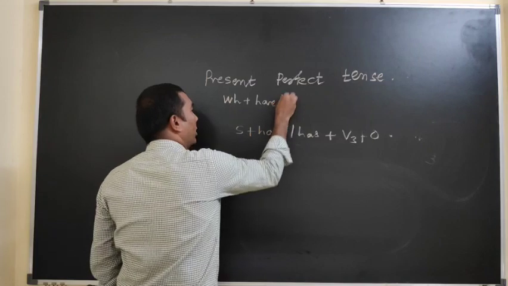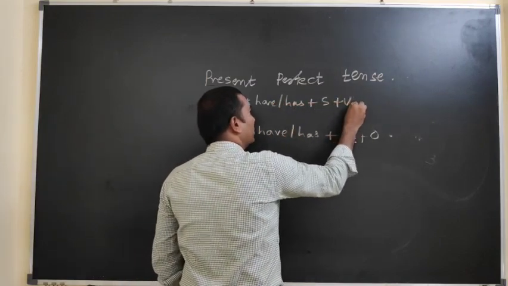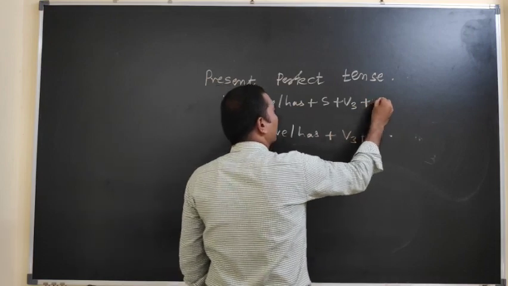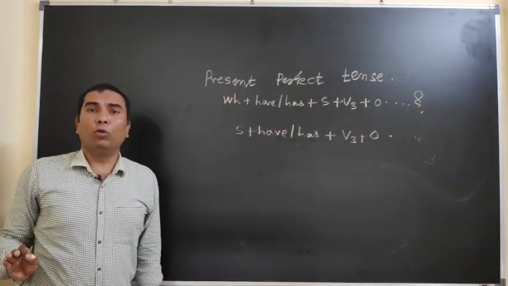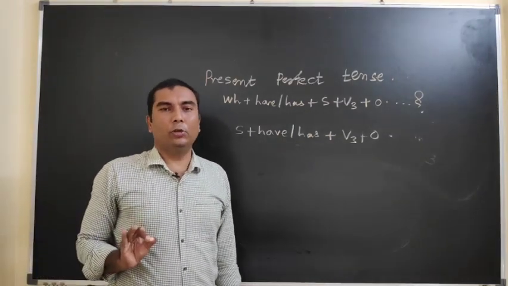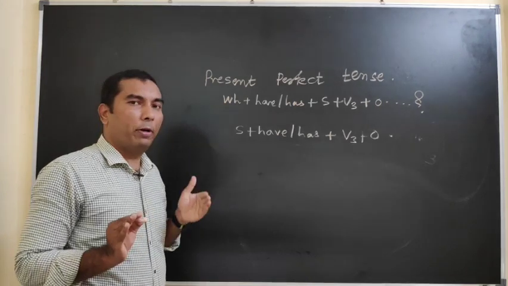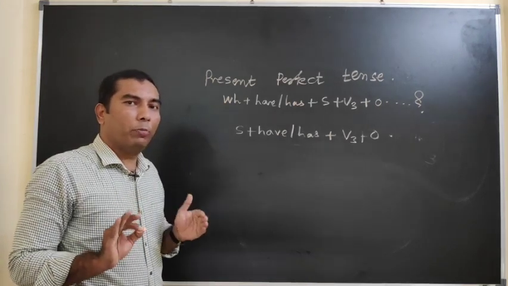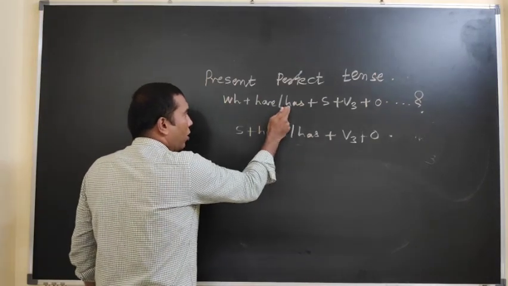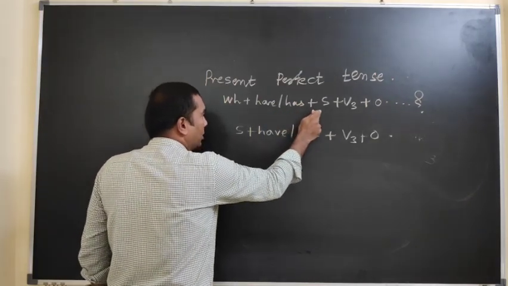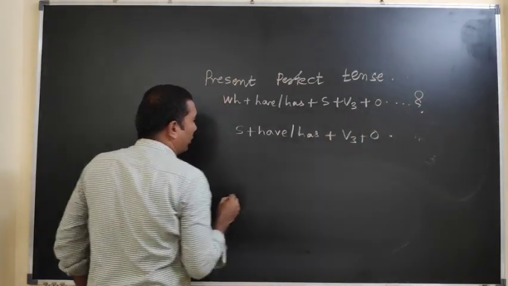Have or has plus subject plus verb 3 plus object, question mark. In some grammar books some variations will be there, but don't worry, that is the correct formula. We have to remember that formula at the time of forming a WH question: WH word plus have or has as a supporting verb, subject, verb third plus object, question mark.